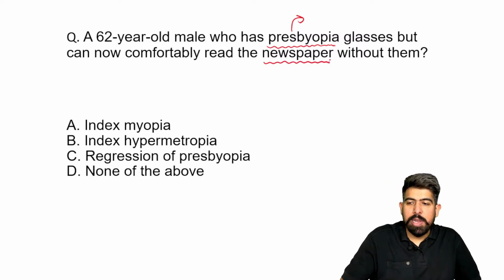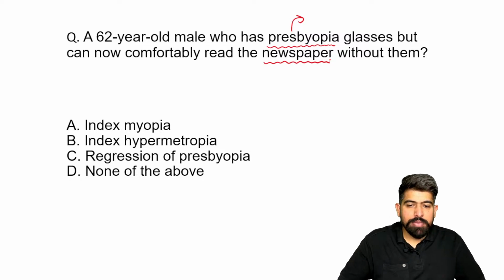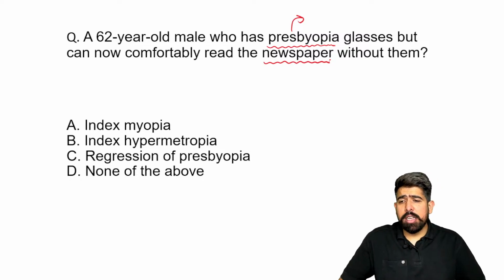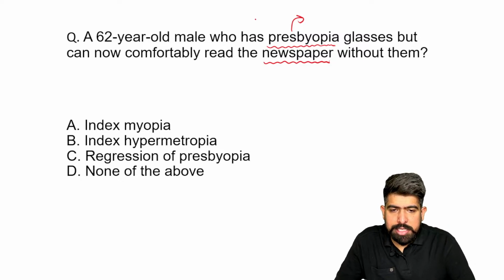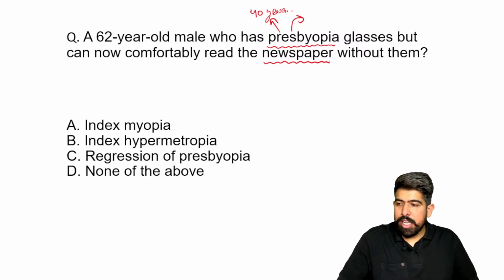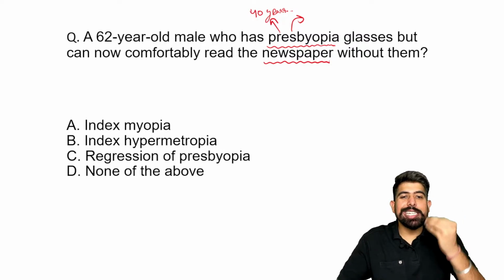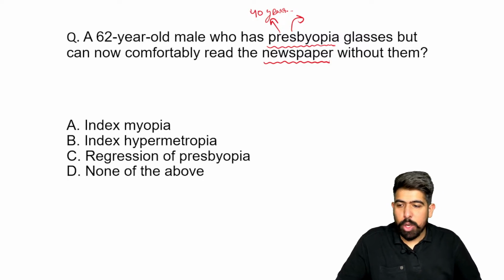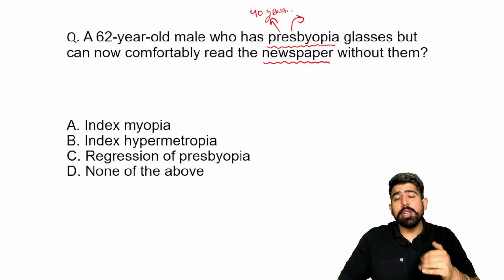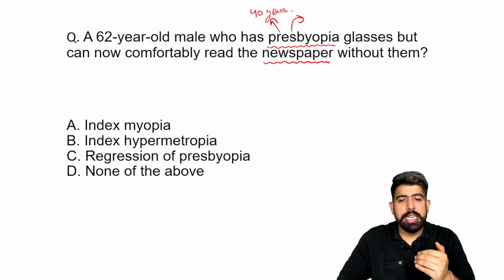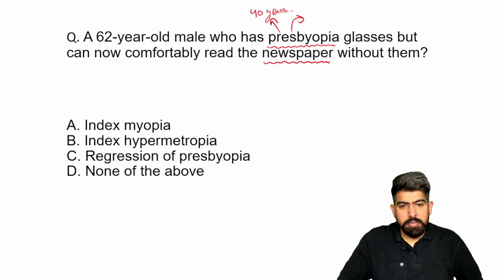The patient comes to you and tells you this important thing. As you already know, presbyopia has its onset after the age of 40 years. What is presbyopia? Presbyopia is the physiological decrease in the amplitude of accommodation. You already know about accommodation. So this is presbyopia.